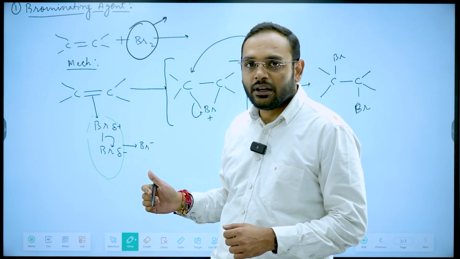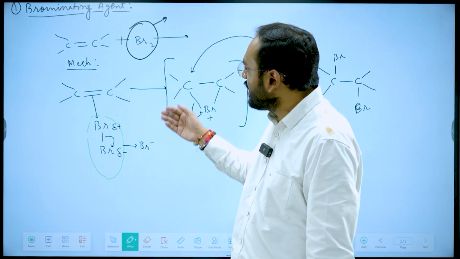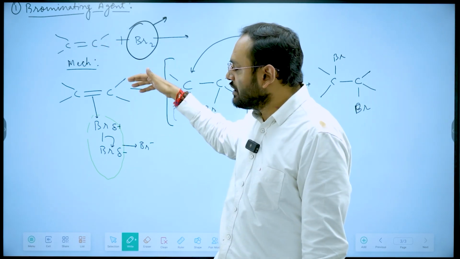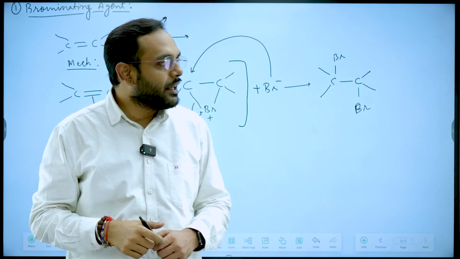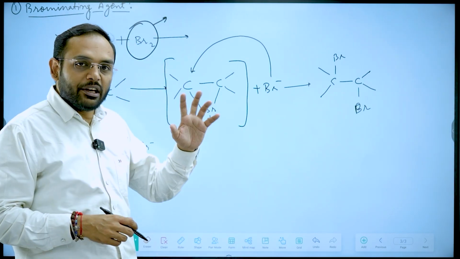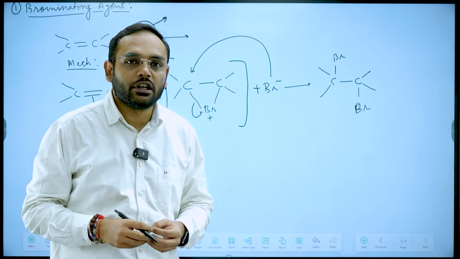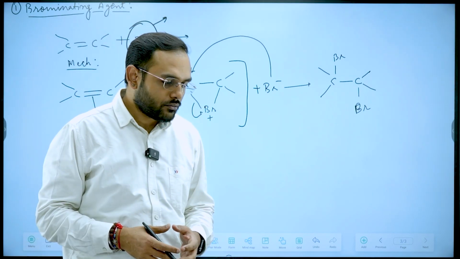And second thing is I do not have any control on the reaction, because as soon as I pass Br2 into this olefin or alkene, what will happen? This reaction will instantaneously start, and the reaction happens so fast that I do not have any control over the rate of the reaction or the mechanism or the amount that I want the reaction to happen.